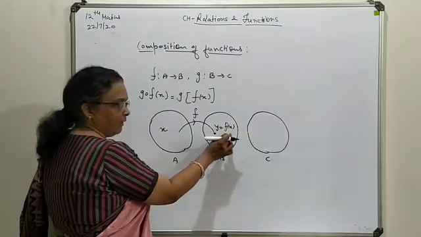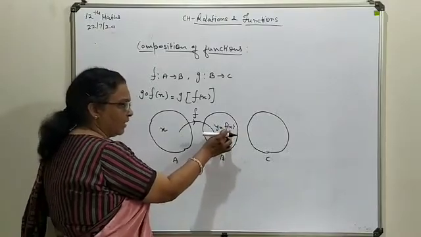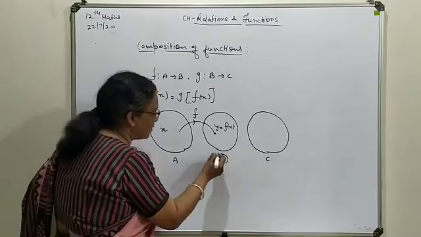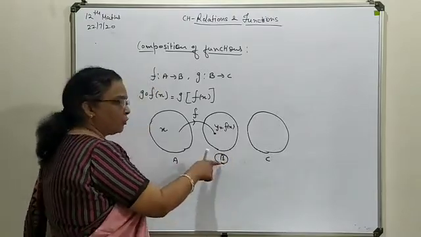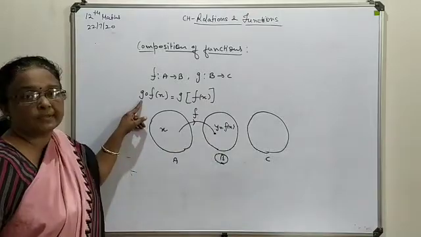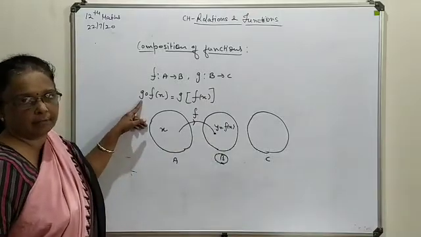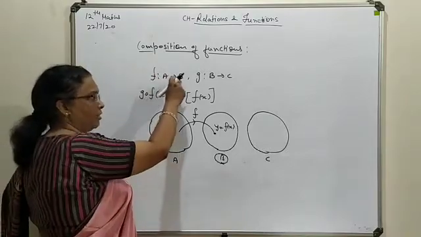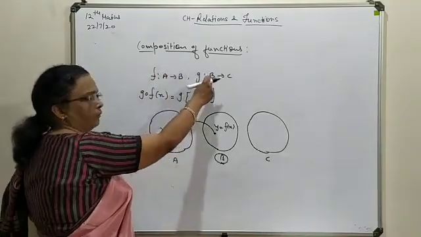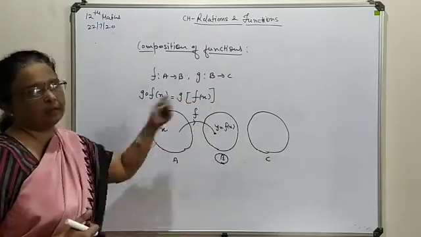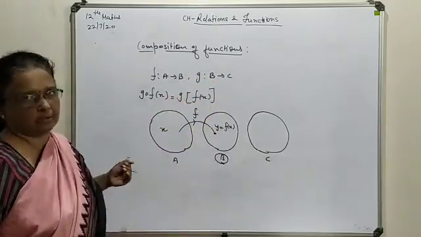Now f(x) is evaluated first, and it is in the range of f. Here the range of f is B. Onwards we are going to form the second function, so obviously the range of the first function should match the domain of the second one. Only then can we perform the second image, otherwise it is not possible.